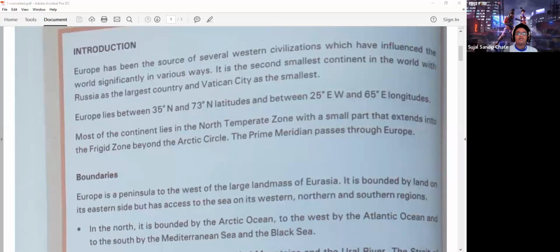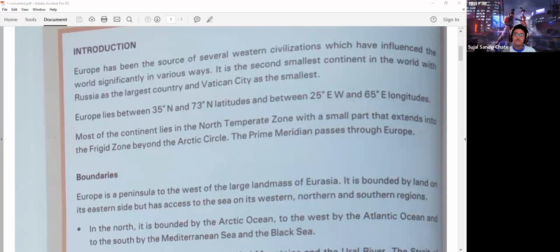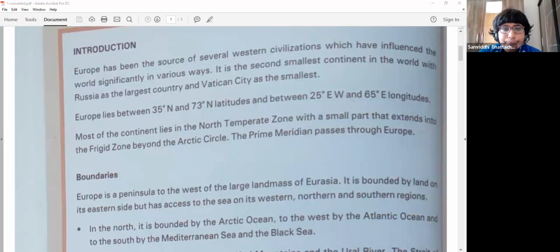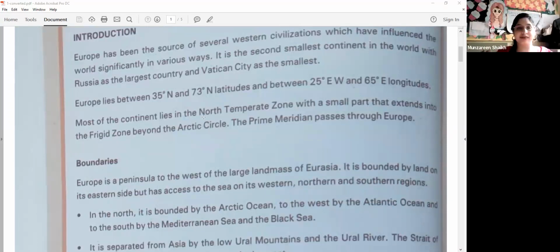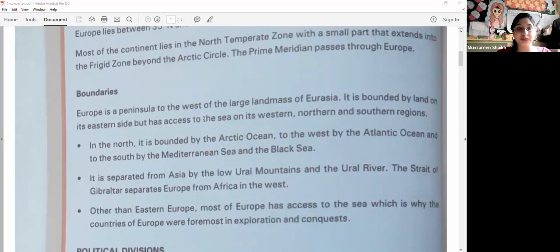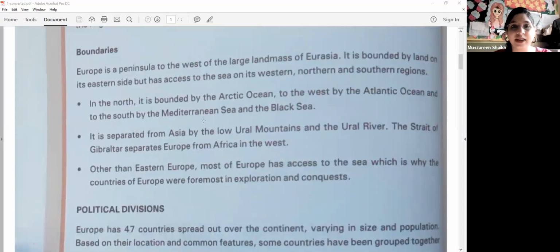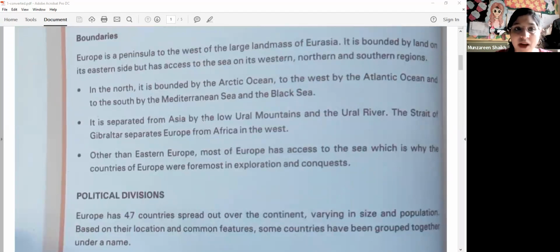Understood the location where Europe is located on the world map? 35° north and 73° north, 25° west and 65° east. Okay, very good. Now we will see the boundaries of Europe. As we know the boundaries of India, our country, now let us study the boundaries of Europe.